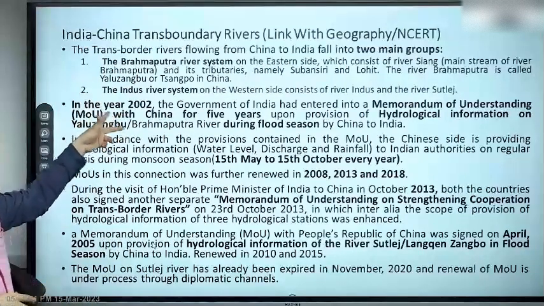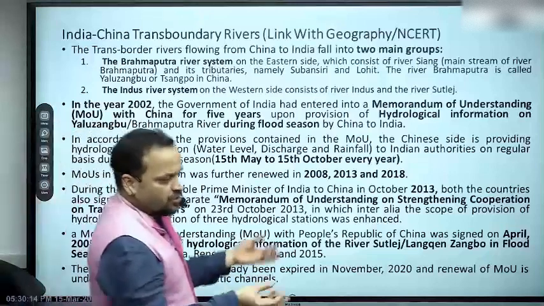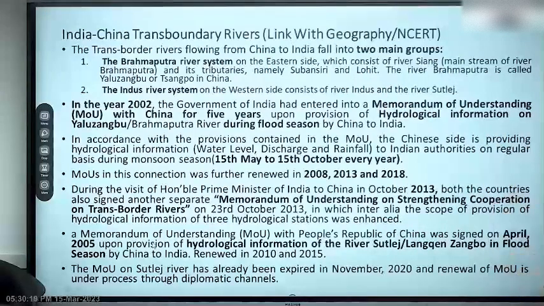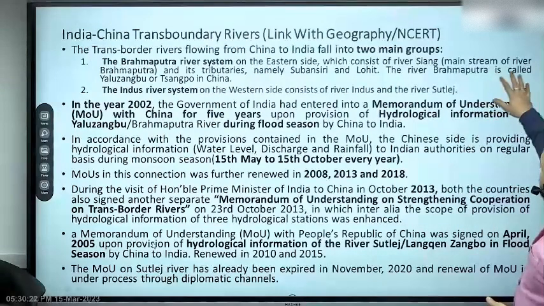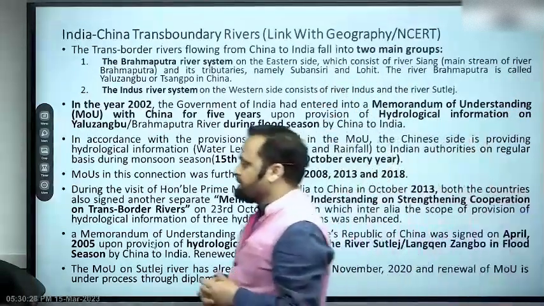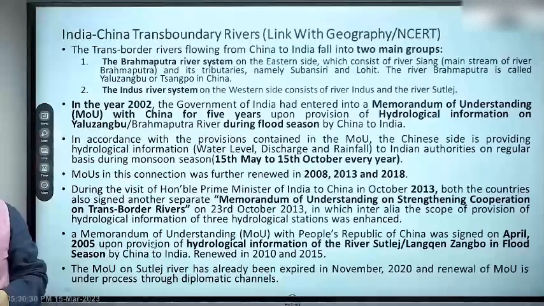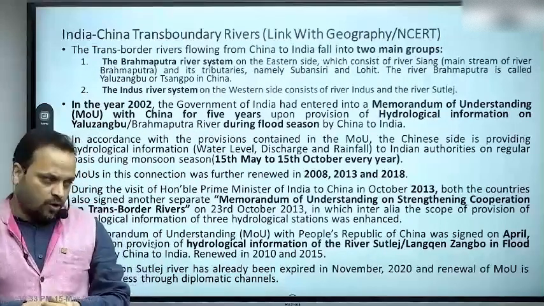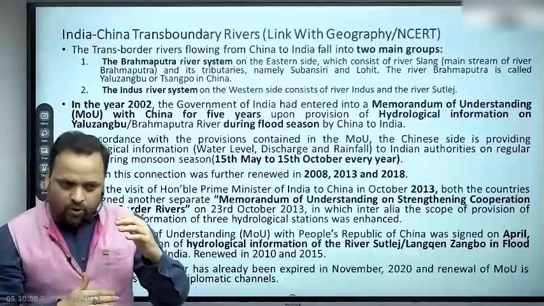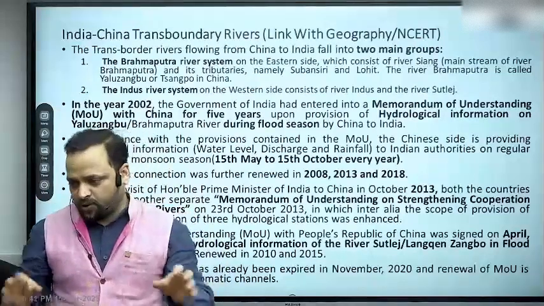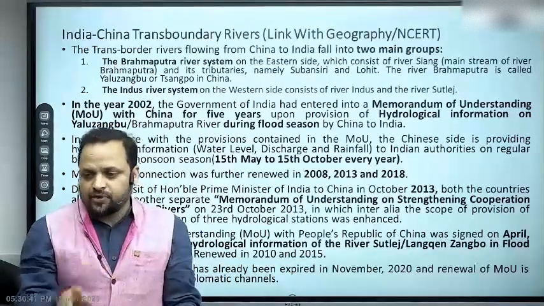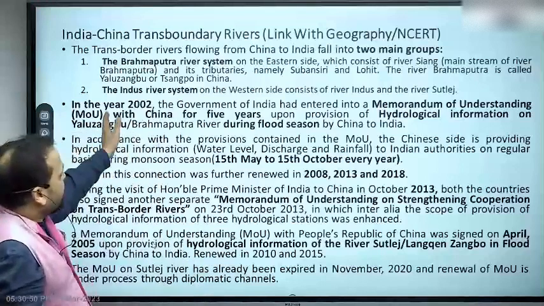Two river systems. One is the Brahmaputra river system, of course, purely in geography. You read it in the drainage system in India. Brahmaputra's main stream is Siang, that is basic geography, all right, of India's geography. So this is the main stream, and its tributaries are Subansiri, Lohit, right? इतना आप geography पढ़ के जानते हैं. And it is called Yarlung Zangbo in China or in Tibet, all right? Now, how do we manage our relations? So we understand that India is a lower riparian, China is an upper riparian, because both these rivers originate in China, Brahmaputra as well as Indus, and some of the tributaries of Indus like Satluj. All right, so that is the second river system, right?